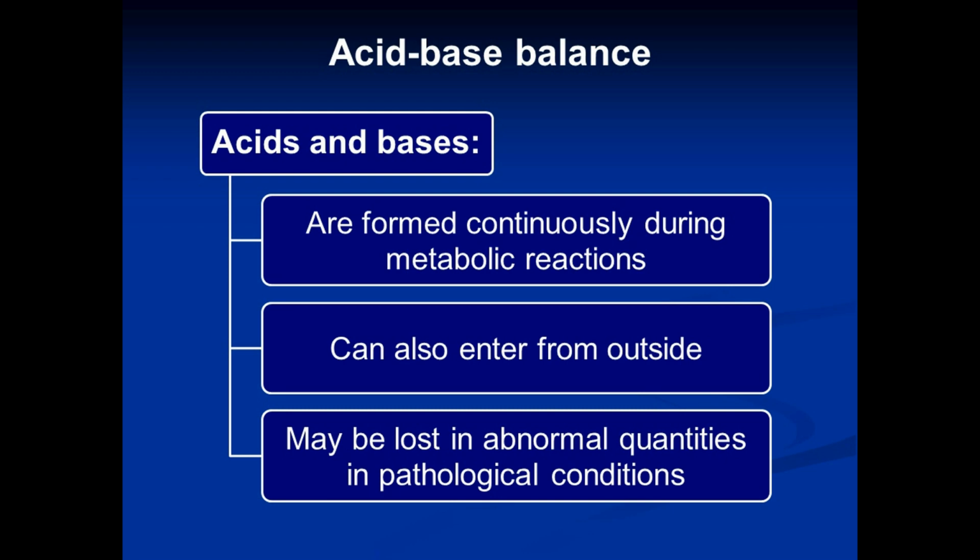Sometimes the entry of acids and bases from outside can become abnormal. And sometimes the loss of acids and bases can become abnormal. And all these abnormalities pose a challenge to acid-base balance. They can disturb the acid-base balance.